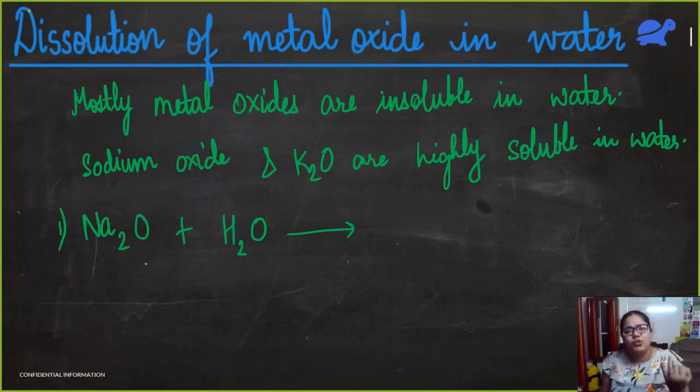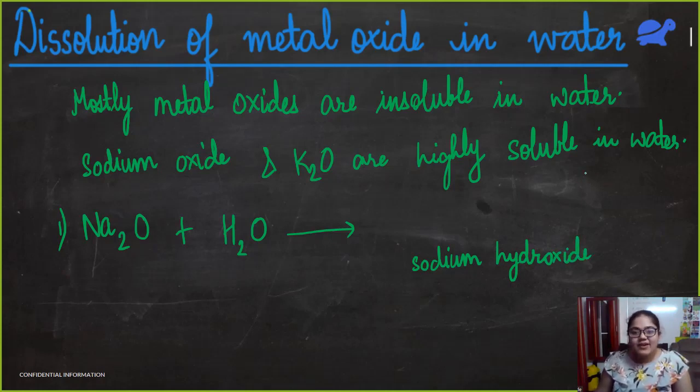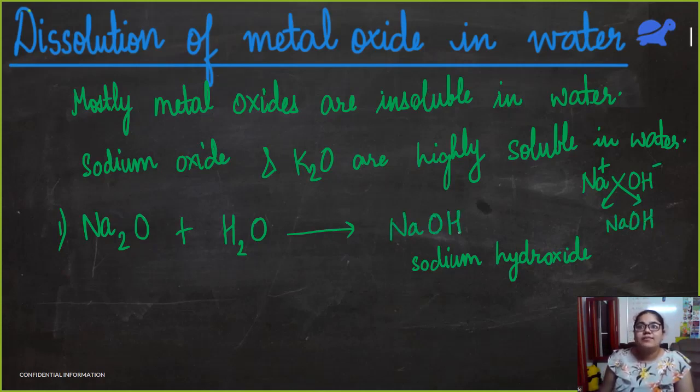We have Na, we have O, we have H. It will form sodium hydroxide. What is the formula of sodium hydroxide? Na is plus and hydroxide ion is OH minus, so sodium hydroxide would be NaOH. And how do we balance it? 2 NaOH. Very good.